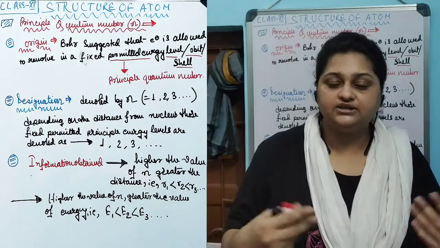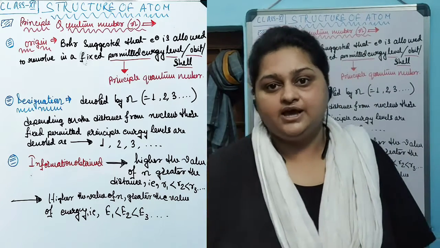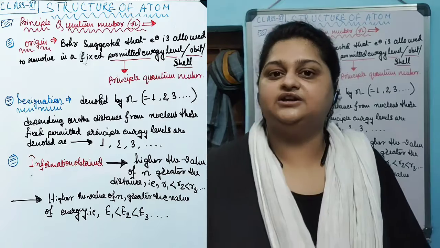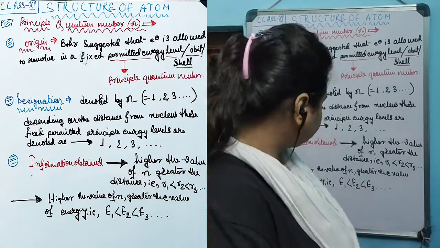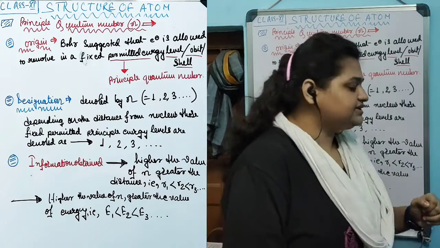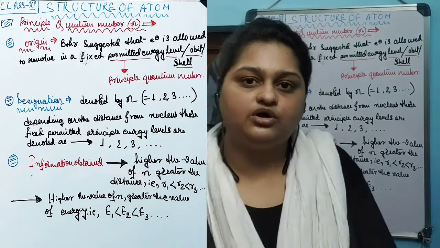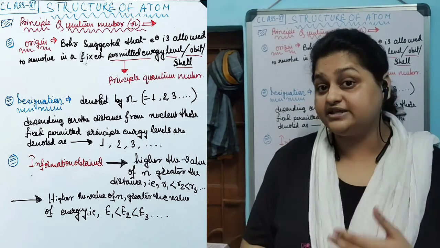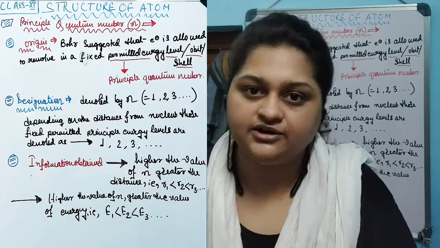That is, the higher the value of n, the greater will be the distance of the permitted energy level from the nucleus. The second piece of information that we get is that the higher the value of the principal quantum number n, the greater is the energy of the energy level.